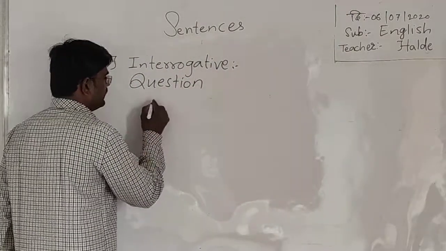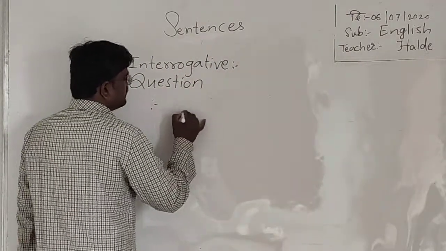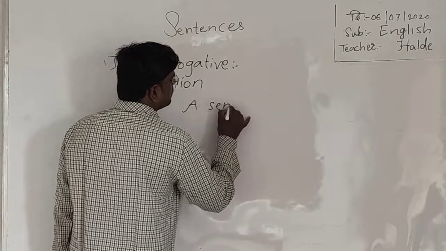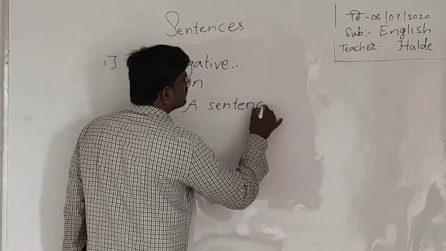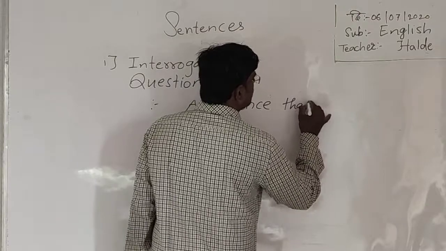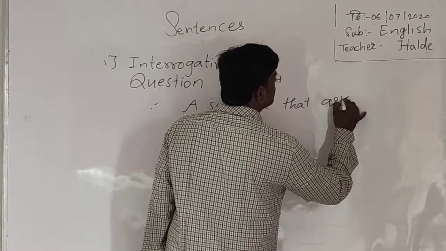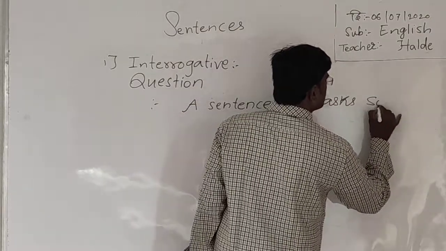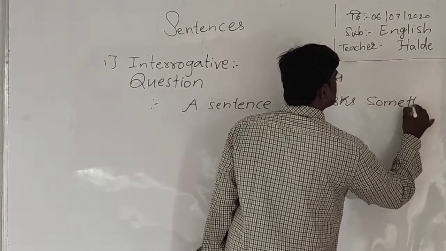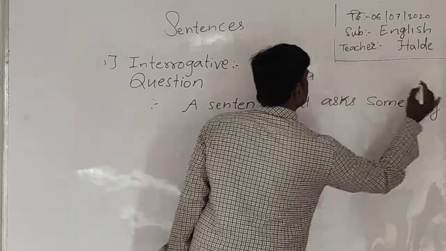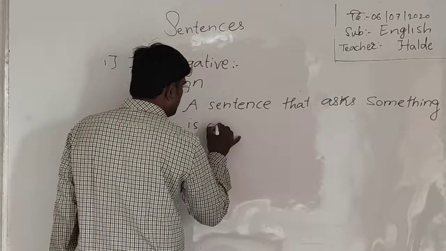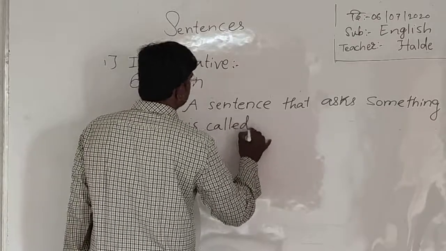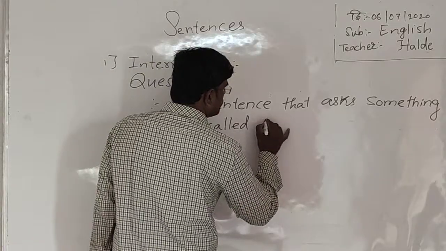Or we can define it as a sentence that asks something is called an interrogative sentence.